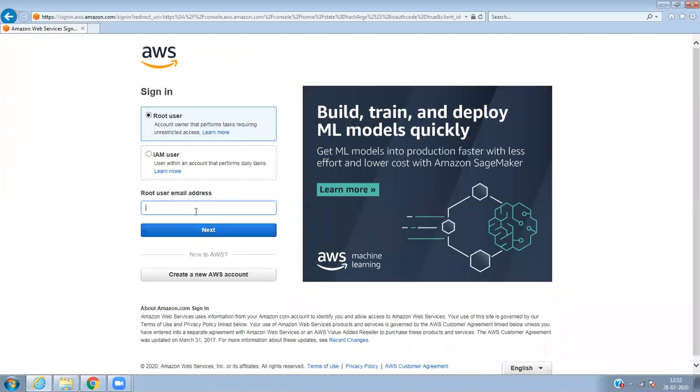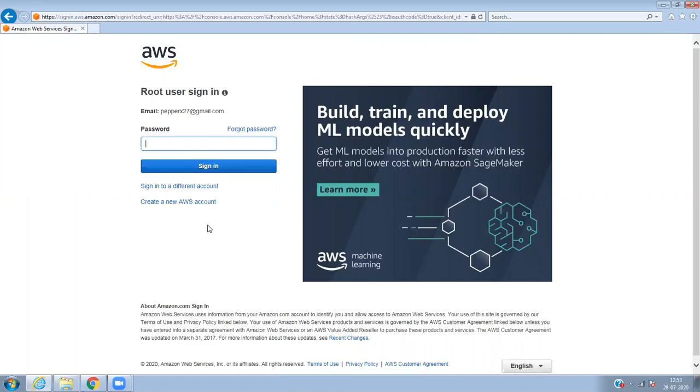What is the email ID you've given? I already shared. No, email ID you have not shared. I have a password, but email ID, can you tell me the email ID? pepperx27@gmail.com. Pepper X, only X. Okay, at gmail.com, right? Yeah. Okay, so password also, whatever you've given, right? No, the password is different.